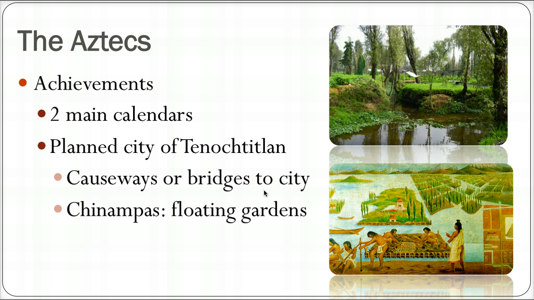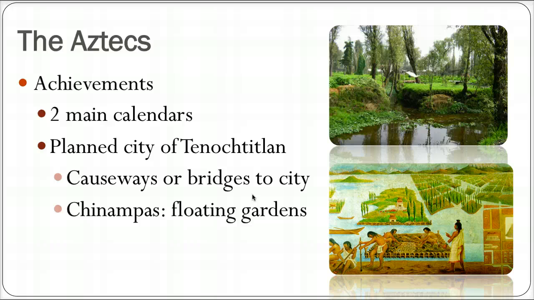Here again, I'm going to stress if you would see engineering and empire on the Aztecs, they will show you both the causeways and the chinampas and show you how really difficult they were to build, but how much they absolutely helped the population and the city of Tenochtitlan survive and thrive. So the Aztecs were builders, and anybody who would have come into this area and seen it would have been amazed. Like I said, the Spanish, when they came in, were like, wow, this is really something. So these causeways and chinampas are just two examples of why Tenochtitlan really stood out.